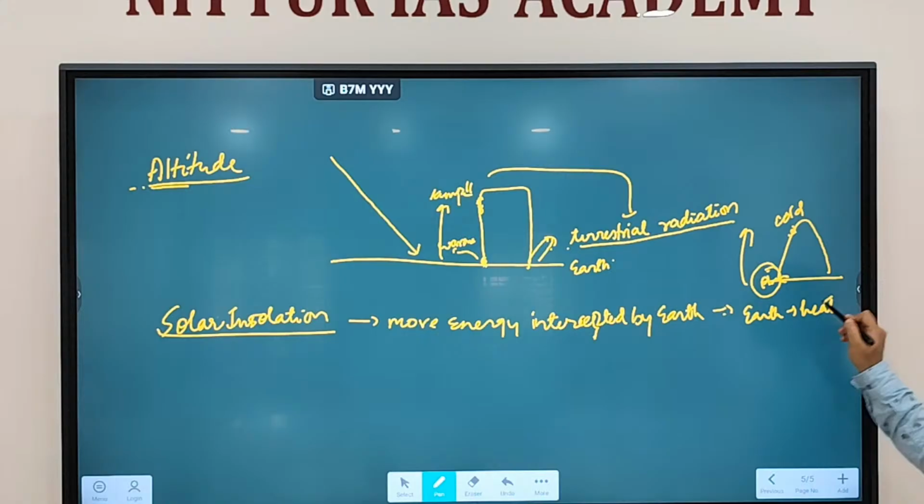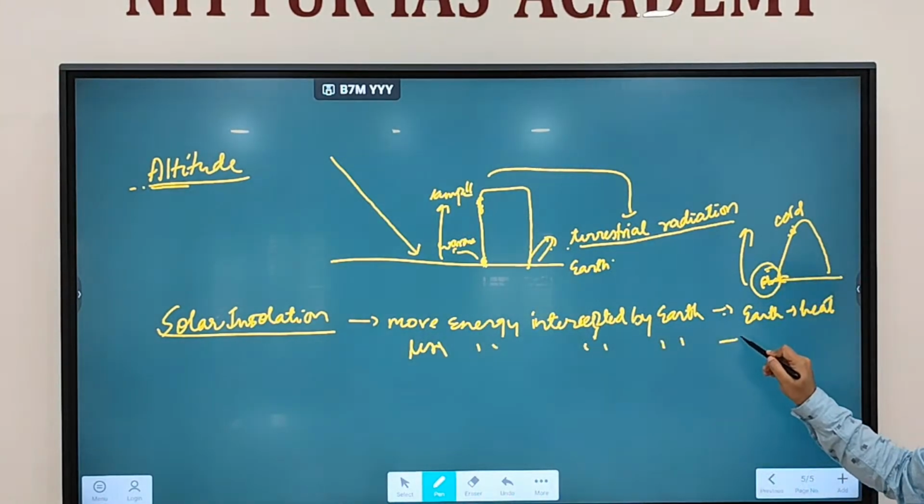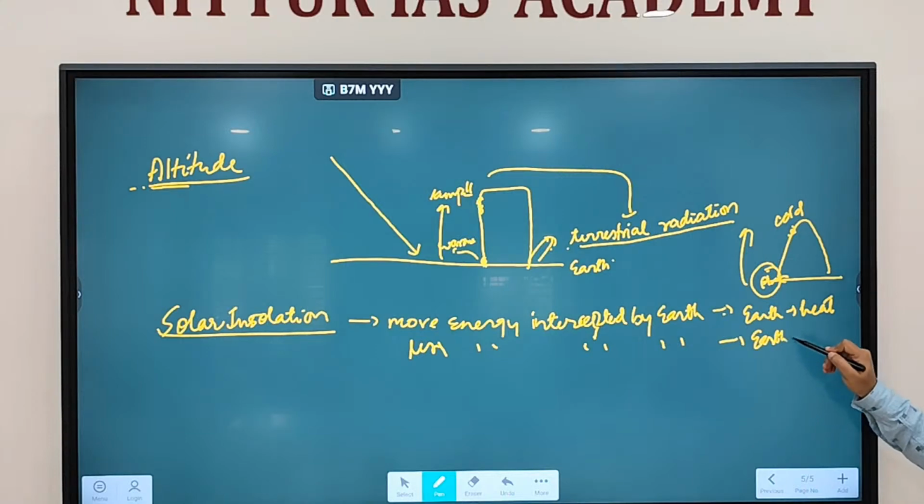If less energy is intercepted by the earth, earth will receive lesser heat. Fine. So this part you have to keep in mind with regard to solar insolation.